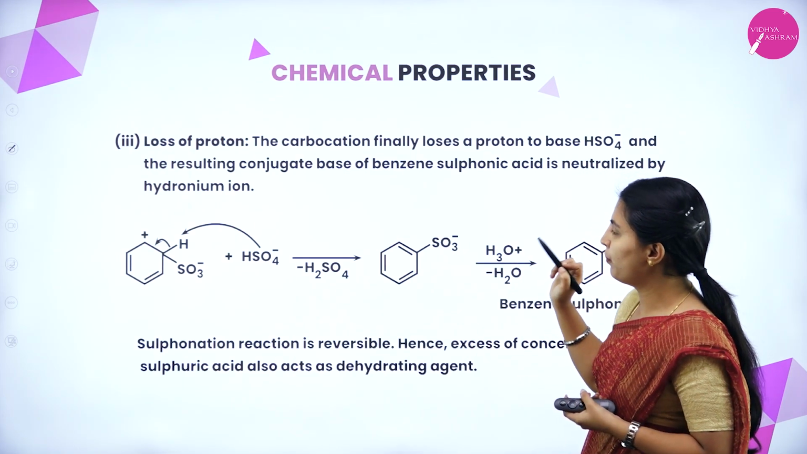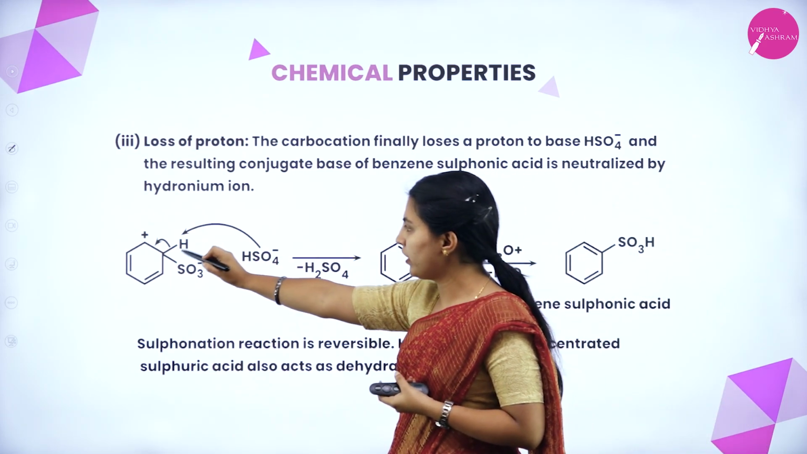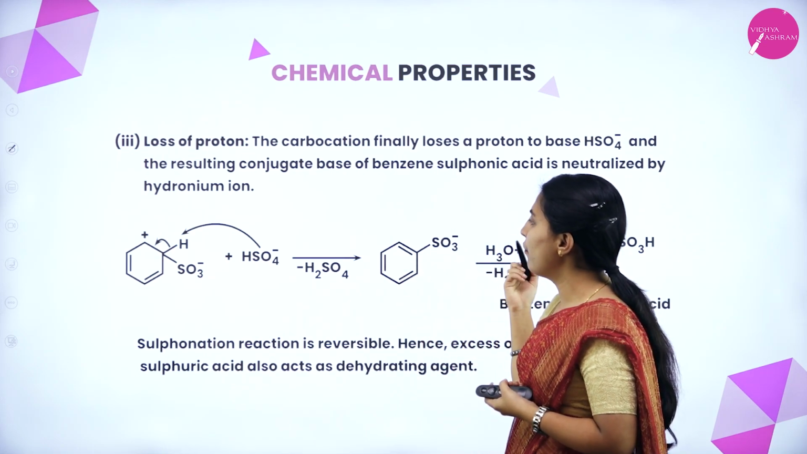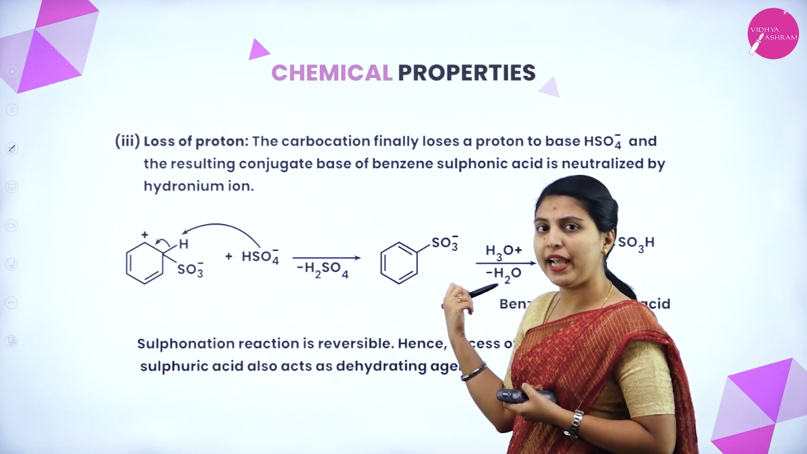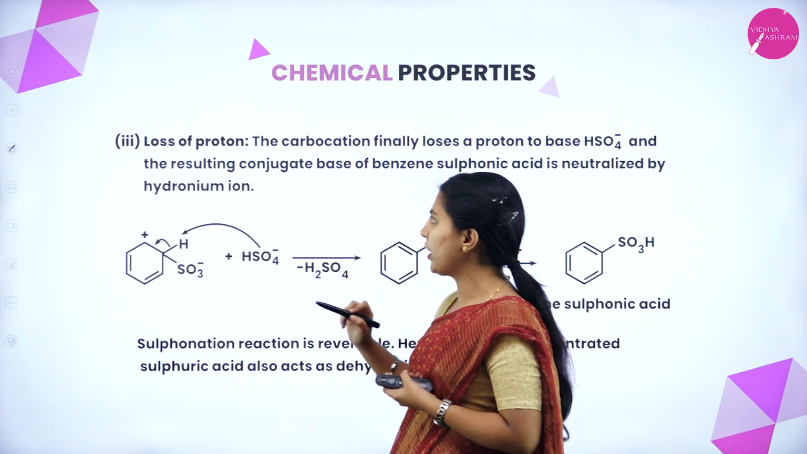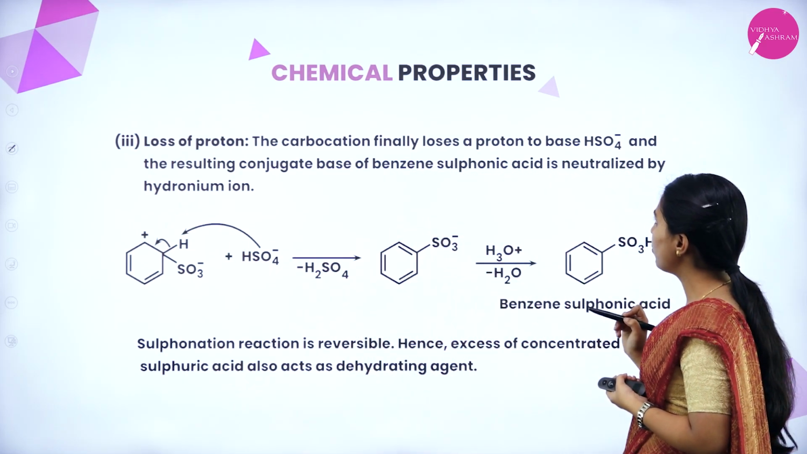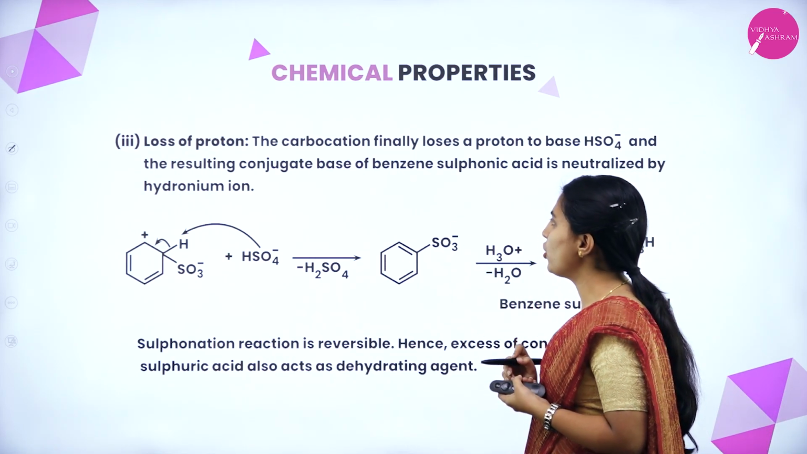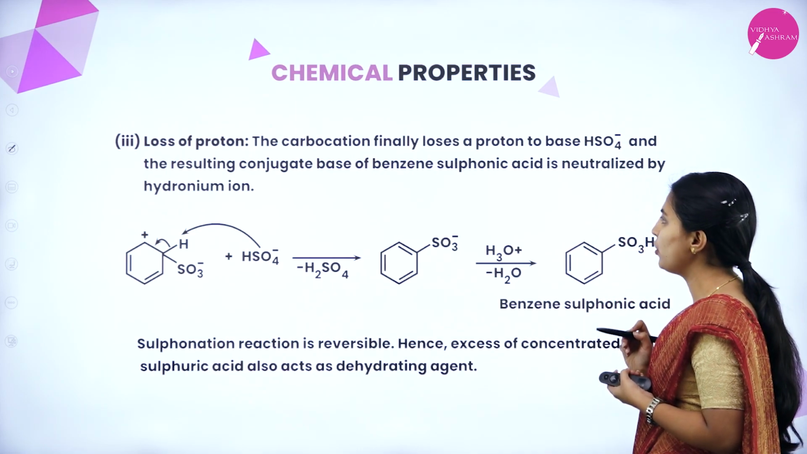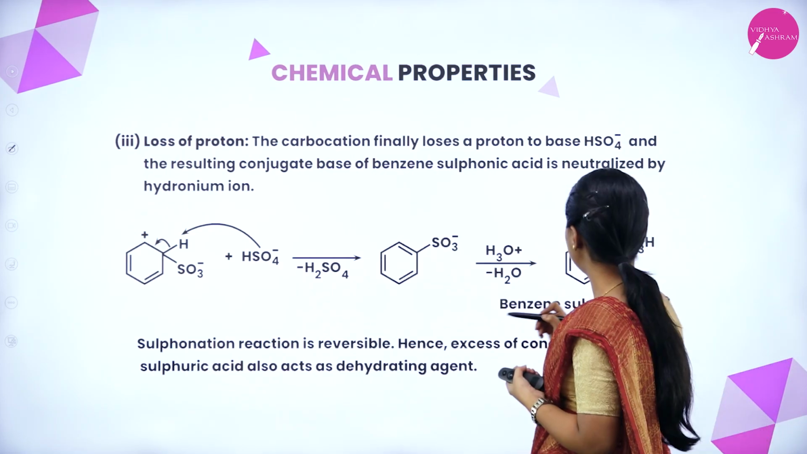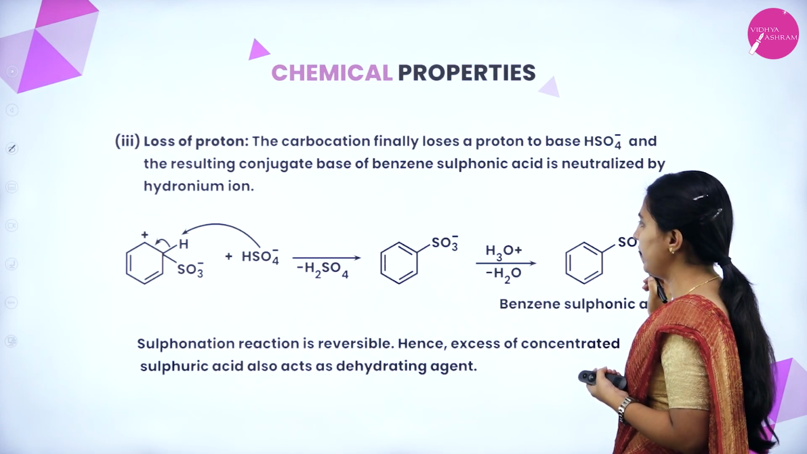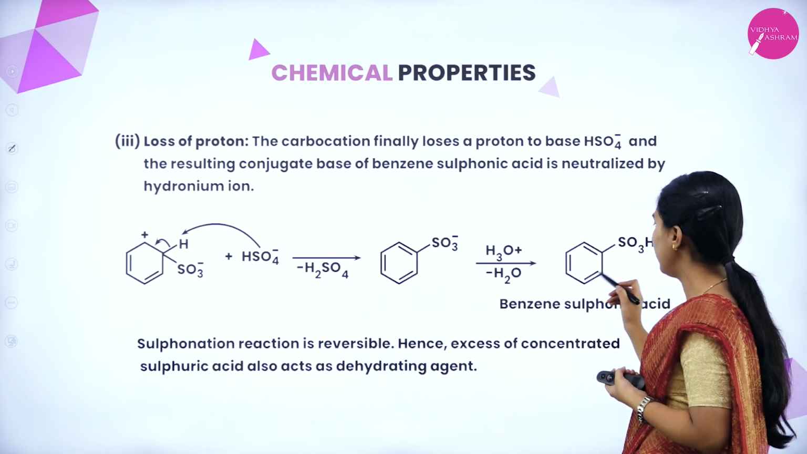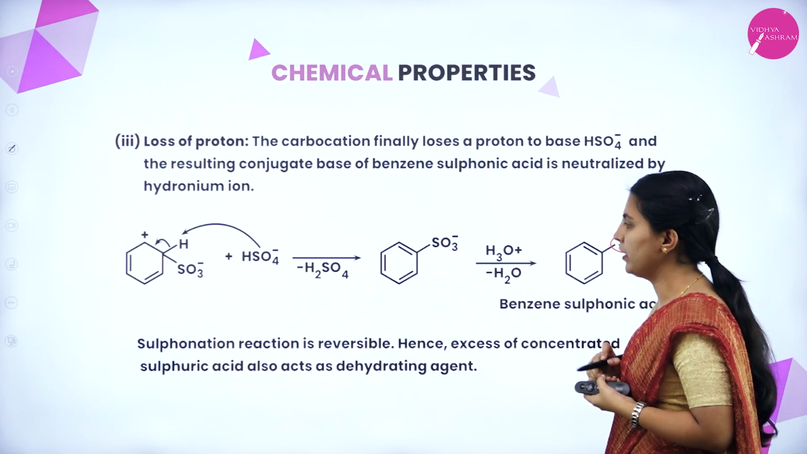Next one, loss of proton. Wherever the positive charge, that is the carbocation site, is present, automatically the electron will be accepted from the nucleophile at the site of the carbocation. The carbocation finally loses a proton to the base HSO4 minus and the resulting conjugate base of benzene sulfonic acid is neutralized by hydronium ion. See, the sulfonic acid group is added here. Here H2SO4 will be removed. Here a water molecule will be removed. That's why the sulfonic acid group will be added here.